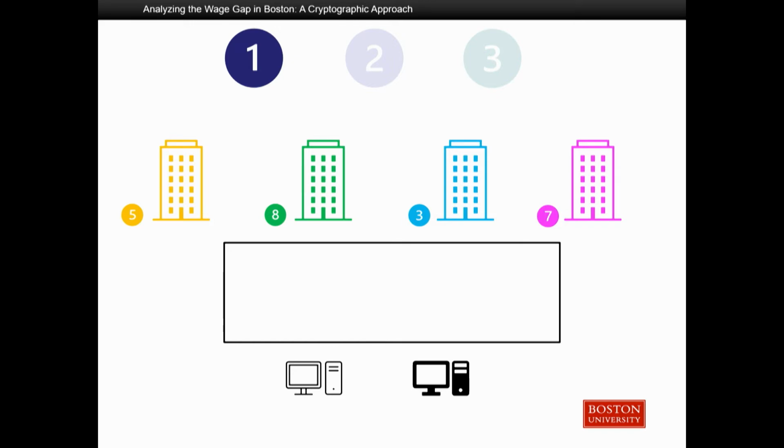We're now also going to have this public bulletin board, which is just where the companies and the servers are going to post their messages. This bulletin board is going to help us in the last phase.